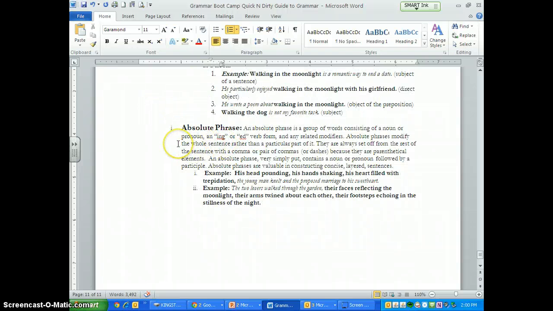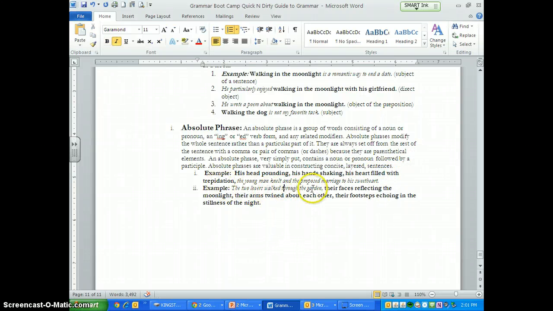The absolute phrase, last one. It consists of a noun or pronoun, an ing form of the verb, and any of its modifiers. And this one, I think, is kind of a confusing one, but it's going to end in ing or ed. So here, his head pounding, his head shaking, his heart filled with trepidation. So we got ing, ed.